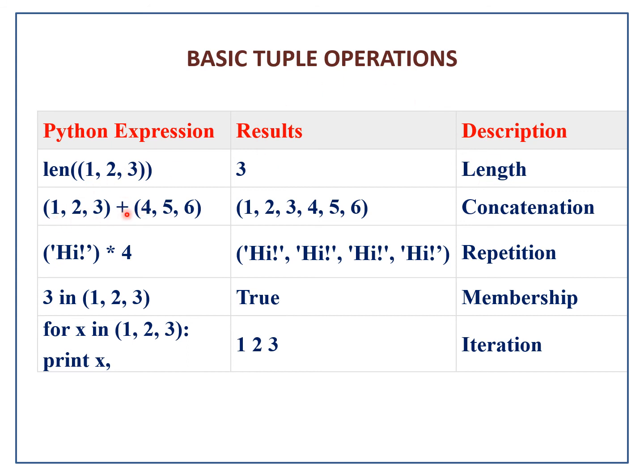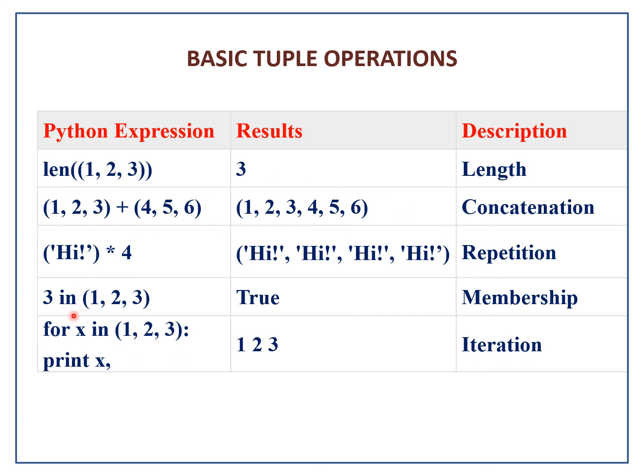Now the plus operator is being used here. (1, 2, 3) is a tuple, (4, 5, 6) is a tuple. So when the elements of these tuples have been added, the resultant tuple appears here with all the elements. This is a tuple, and the plus operator is meant for concatenation here. Now coming to a string, "Hi!" times 4. This is a multiplication symbol, but you can see that "Hi" is printed 4 times here as the number 4 is given here.